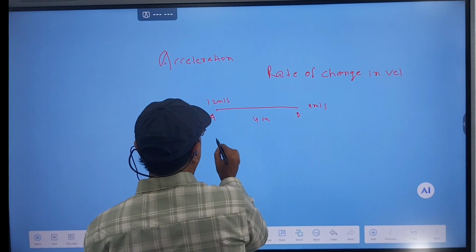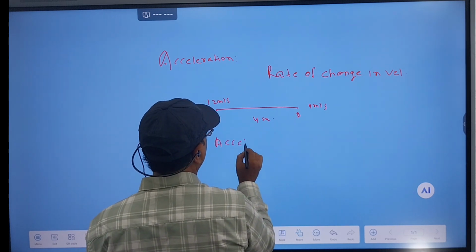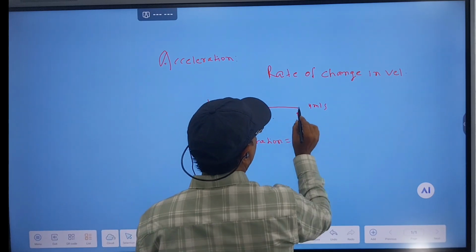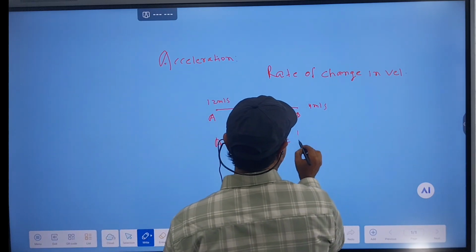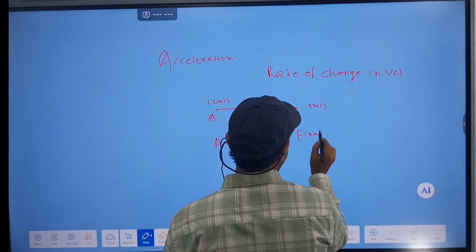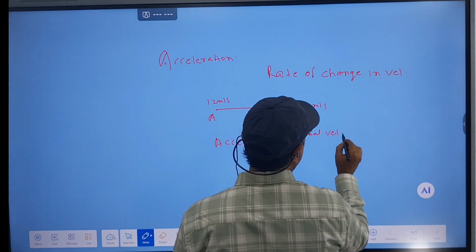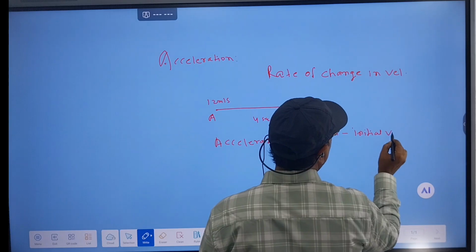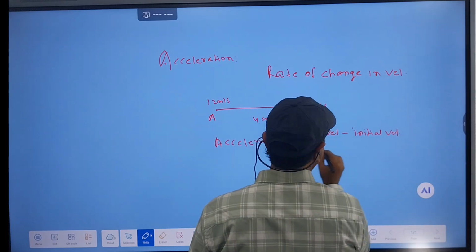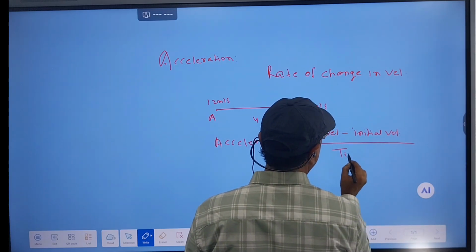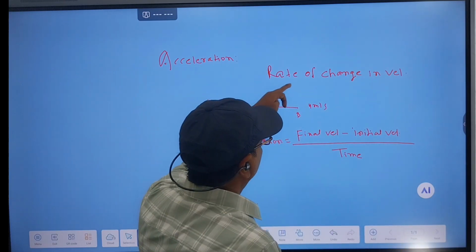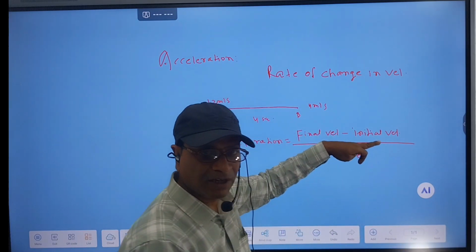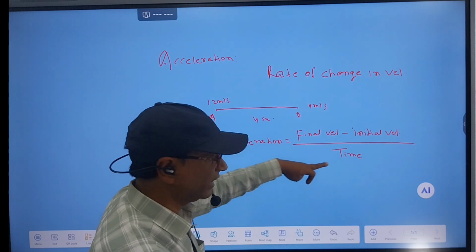Then acceleration equals the rate of change in velocity, means final velocity minus initial velocity, divided by time taken.